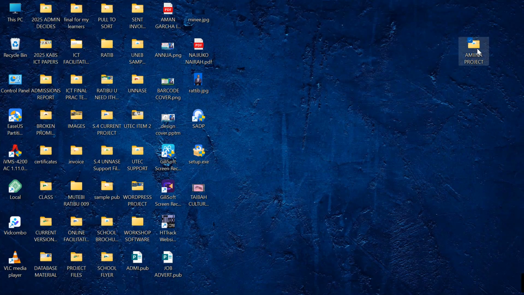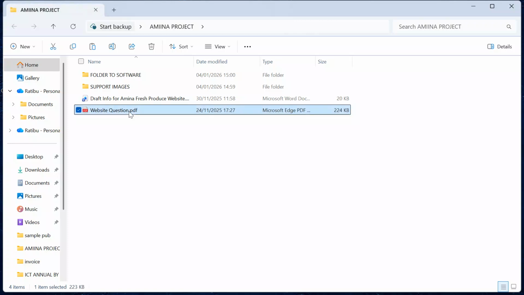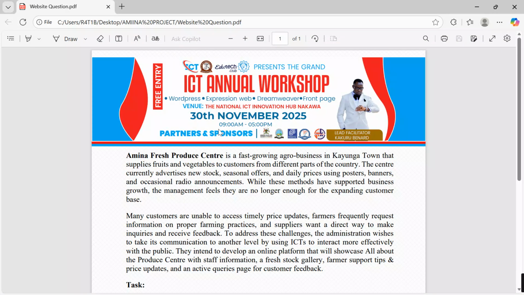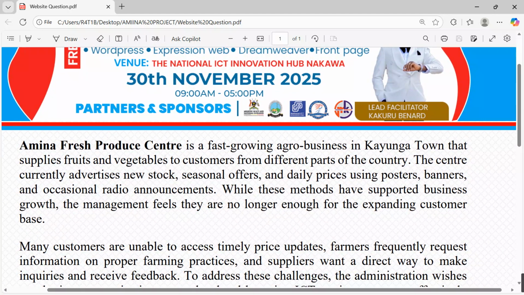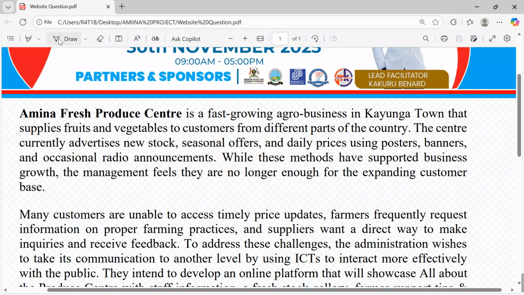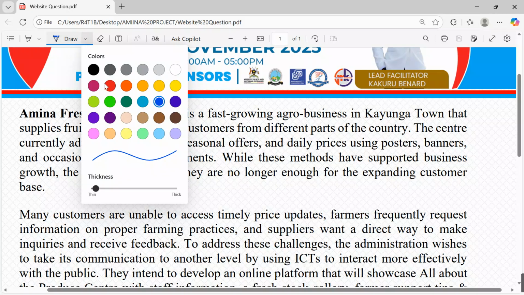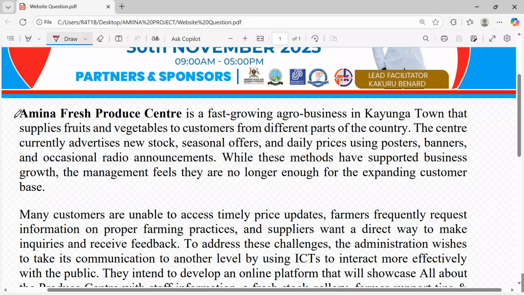So now this is our item at hand. They are telling us that our website question is over here. I want us to understand each and every line together and then we start checking the other aspects together. They're telling us that Amina Fresh Foods Produce is a fast-growing agro business in Kayunga town that supplies fruits and vegetables to customers from different parts of the country.